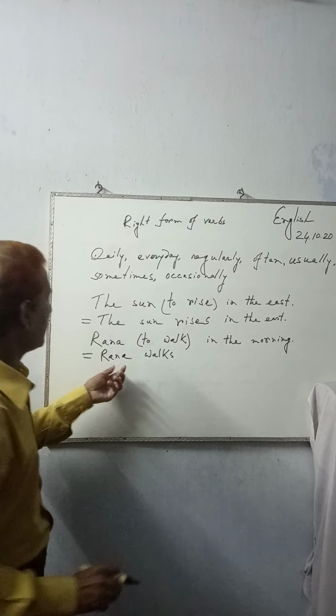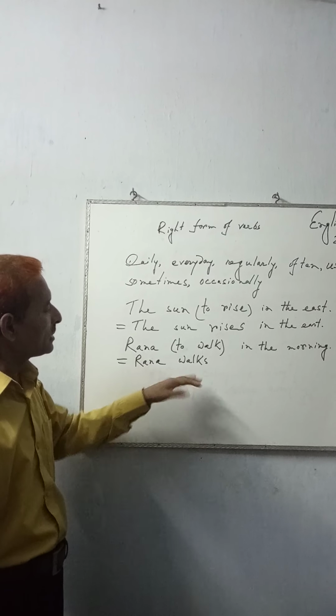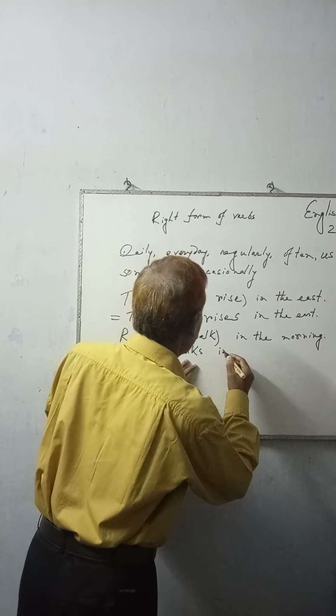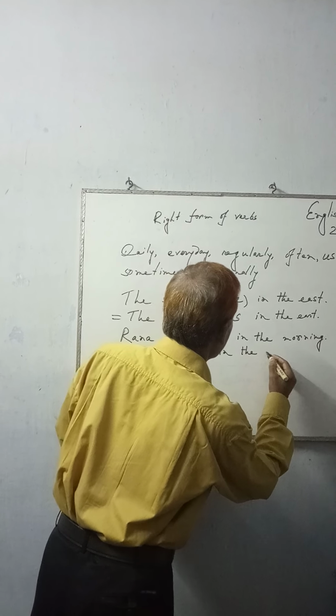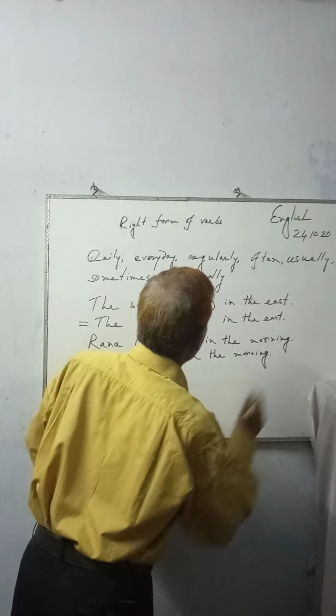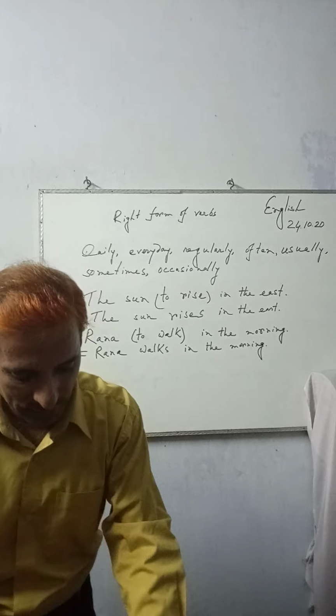Rana is third person singular, so the verb will take S. Walks in the morning. Write down the sentence.